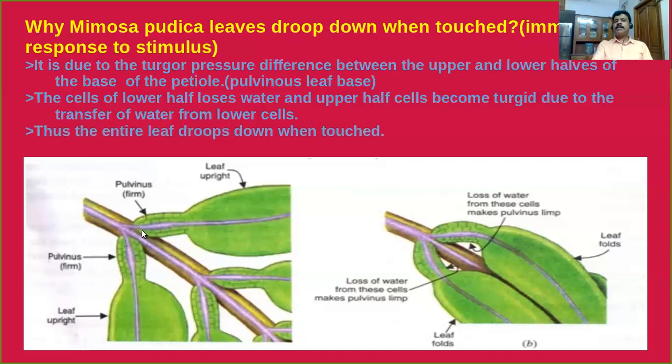As a result, the cells in the lower half become flaccid and the cells in the upper half become turgid. Because of this turgid nature of the upper half, the entire leaf droops down. This is the mechanism behind it.